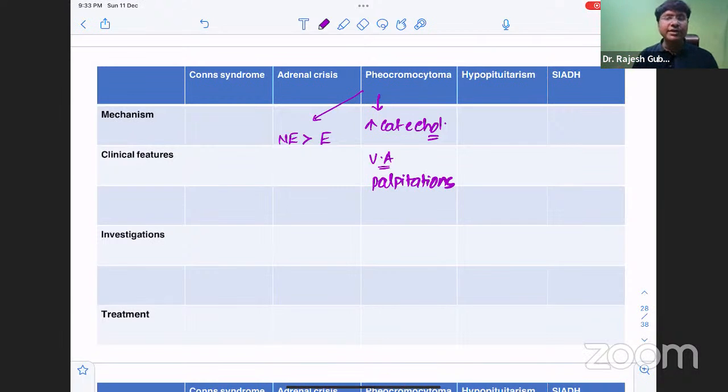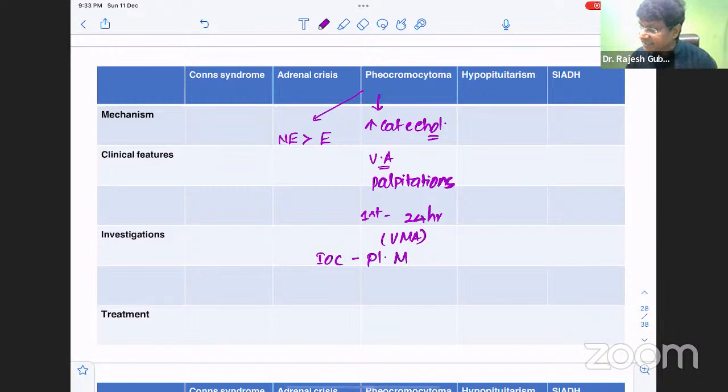Then, how do you investigate these patients with pheochromocytoma? The first line investigation in case of pheochromocytoma is 24-hour urinary metabolites of catecholamines, which are increased, and particularly VMA, vanillylmandelic acid levels are elevated. That will be the first line investigation. But what is the investigation of choice? That is plasma metanephrine levels or plasma catecholamine levels being elevated. And how many times should it be elevated? It should be elevated more than 4 times.